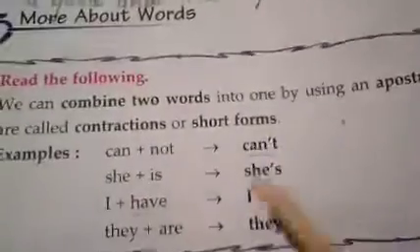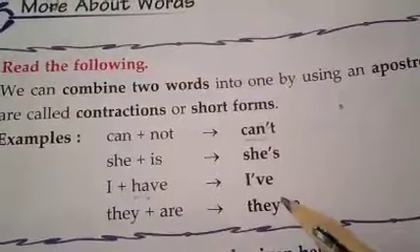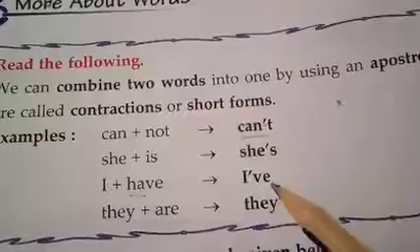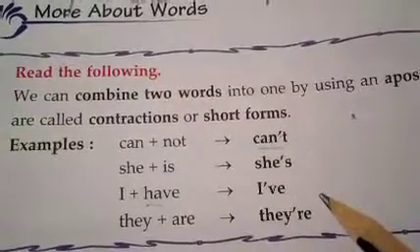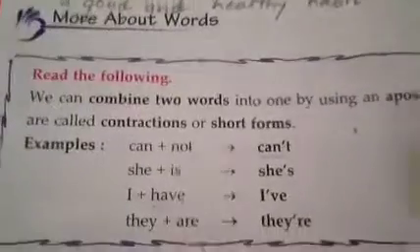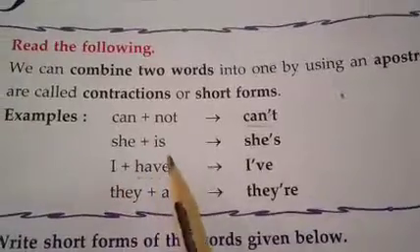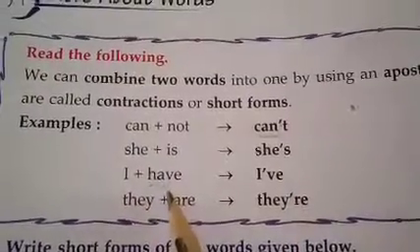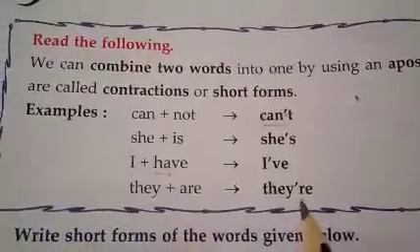When do we use such contractions, or the short forms of verbs or words? We use such short forms when we speak. In conversations, generally these words are used. Once again, read. Can plus not, can't. She plus is, she's. I plus have, I've. They plus are, they're.